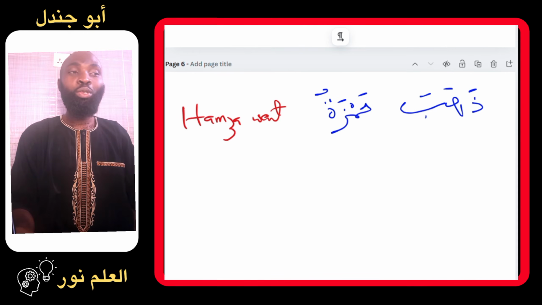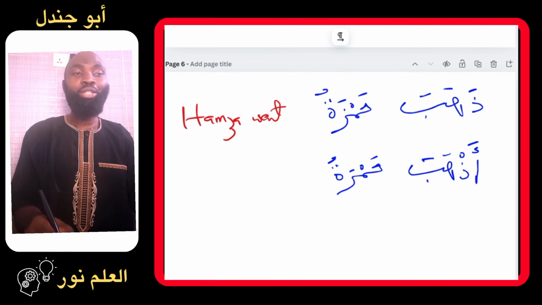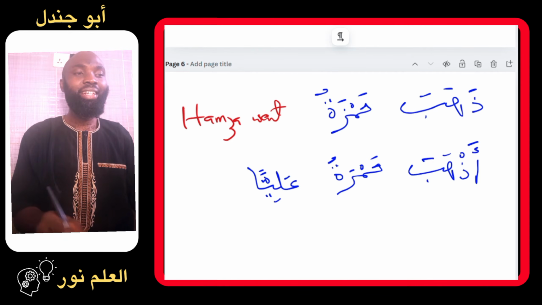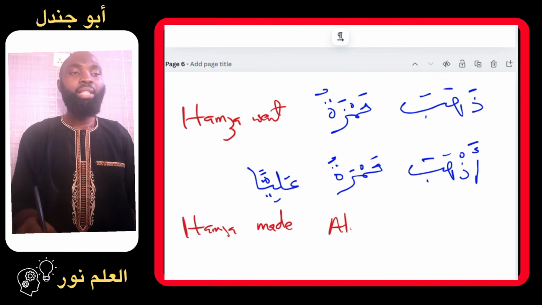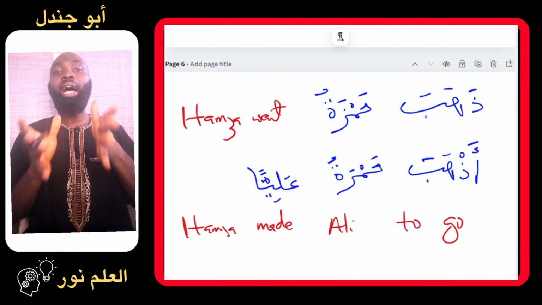But in the second sentence, we will have adhaba. Can you see now? Hamza has been added to the verb dhahaba to give us what? Adhaba. So now we'll say adhaba hamzatu. Who did he make to go? We can simply say aliyan. This time around, aliyan. Now, what is the meaning of this second sentence? Adhaba hamzatu aliyan. It means that Hamza made Ali to go. So he is the cause of Ali's going. He made Ali to go.